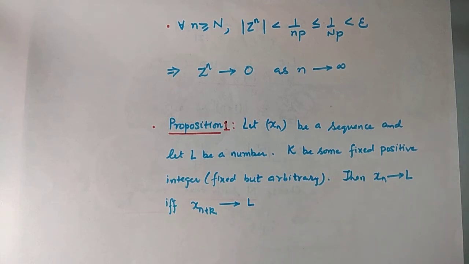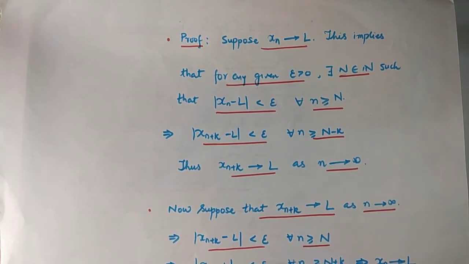Basically, this proposition says that the limiting behavior of a sequence remains unaltered if you ignore finitely many terms from the beginning, because the sequence xn plus k is the same as the sequence xn, but we are looking at it after the kth term. So the proposition says that both the sequences xn and xn plus k either converge together or diverge together. It cannot happen that one of the sequences converges and the other doesn't. Let us see a quick proof of this.